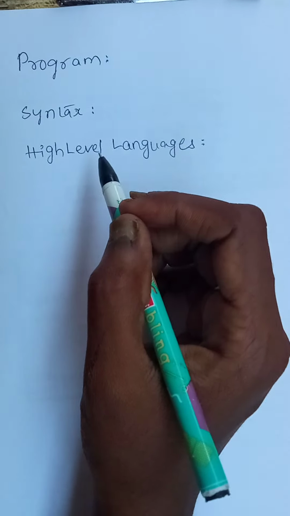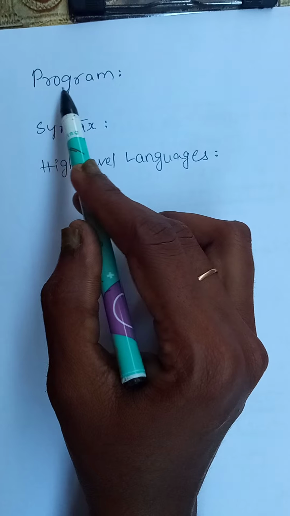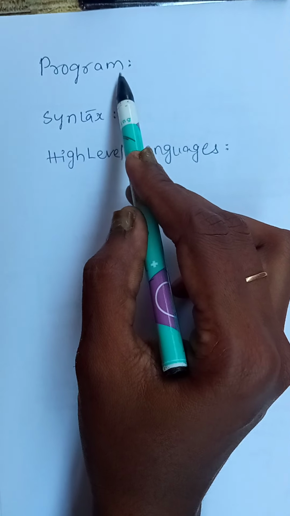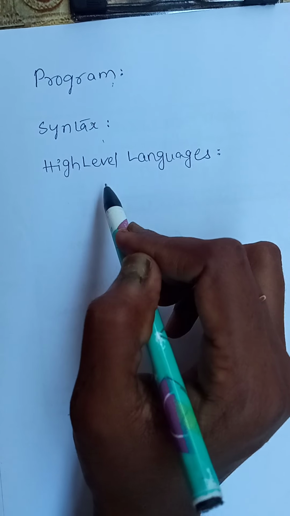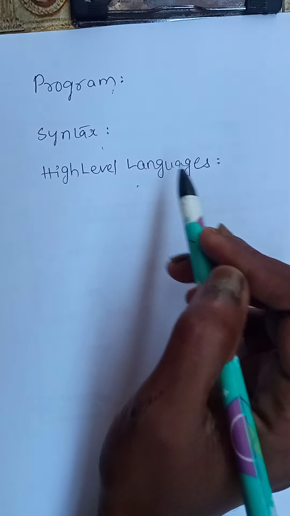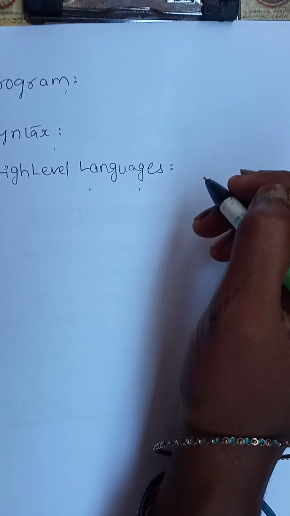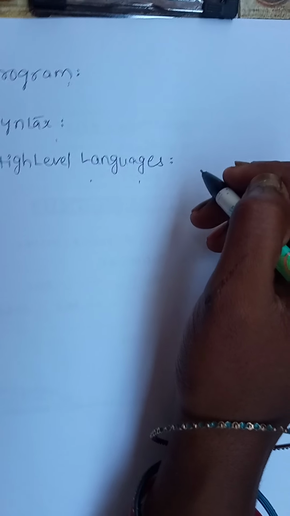Now next we use the terms program, syntax and high level languages, while writing programs. Now what is meant by high level languages? Normal English, Telugu are all considered languages.